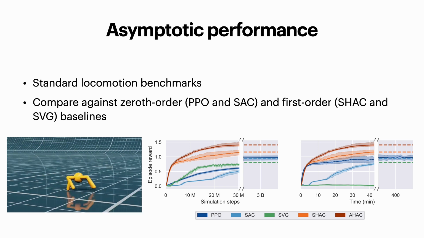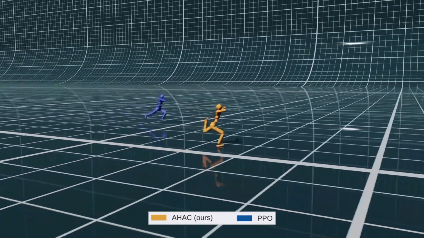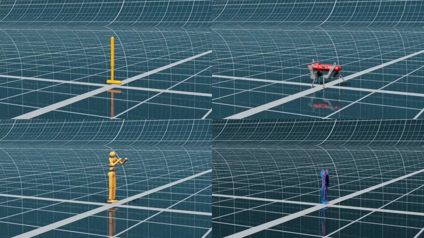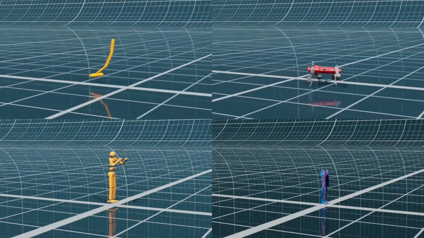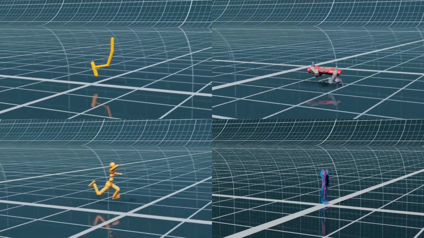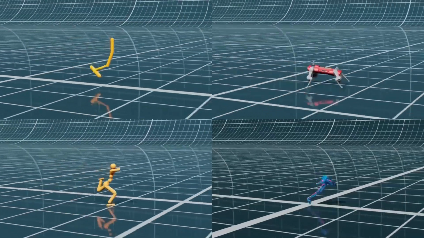Even though Ant is widely considered a solved task, we find that AHAC achieves 51% more rewards than PPO, even if PPO is left to train for 3 billion time steps. Qualitatively, AHAC achieves more optimal and natural-looking behavior than PPO. We also run experiments on the classic tasks such as Hopper, a real robot such as Anymal, the popular humanoid task with 21 degrees of freedom, and an alternative muscle-actuated version with 152 degrees of freedom.